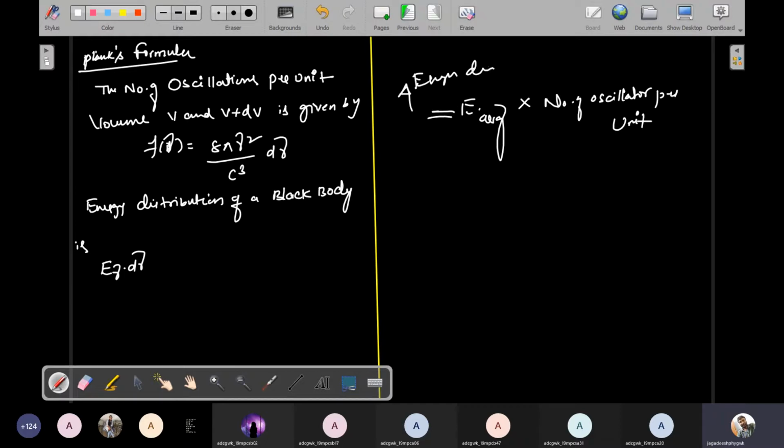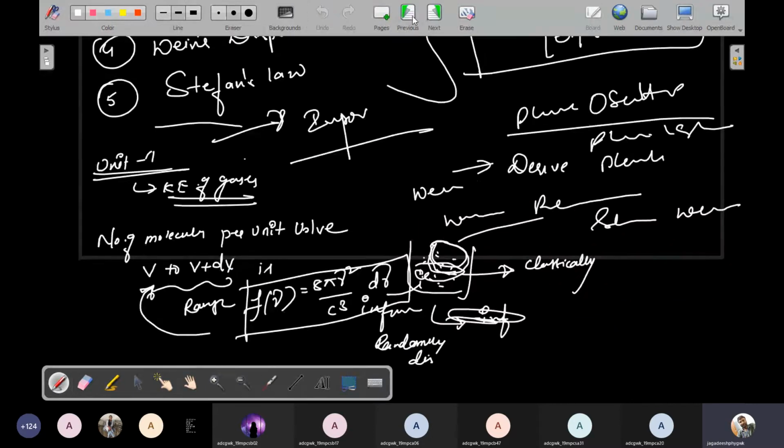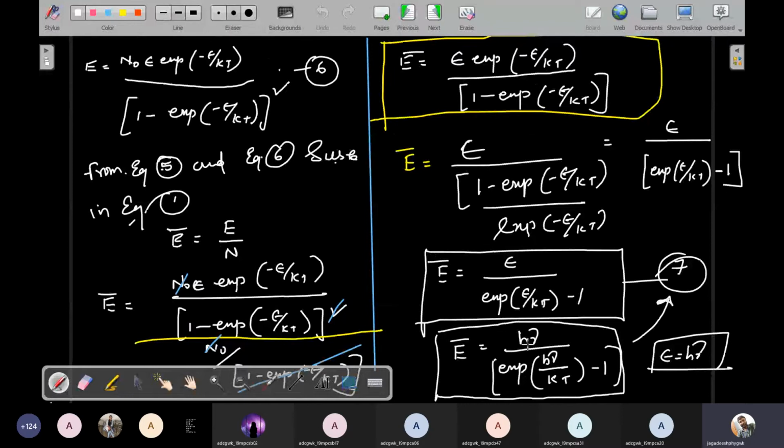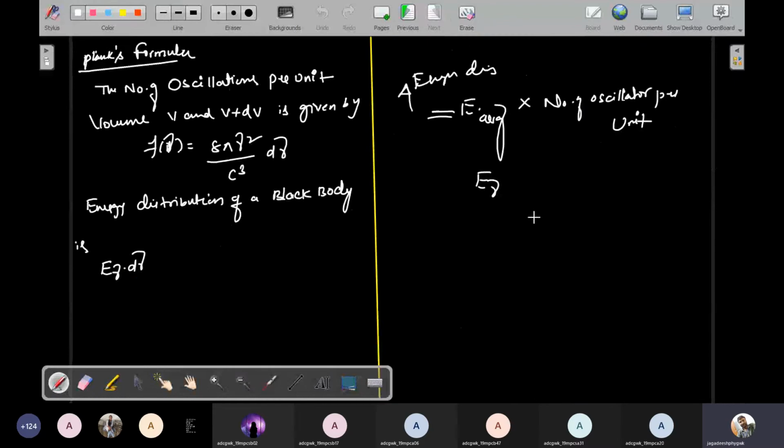Therefore the energy distribution of a black body is E nu. Why I consider E nu is because I take the value in terms of nu. So I consider the average energy value in terms of nu, where nu is nothing but the emitted frequency of radiation. The emitted radiation energy is called the average energy of the oscillator, into d nu, which is nothing but frequency. So you can simply write E nu d nu.